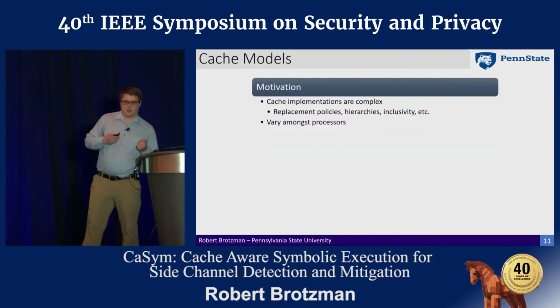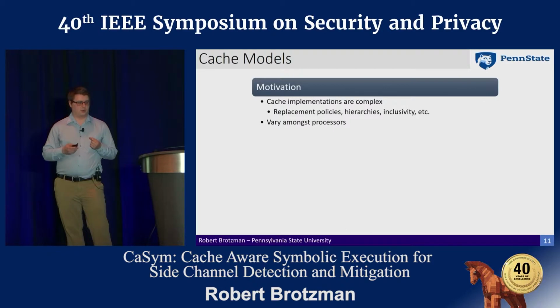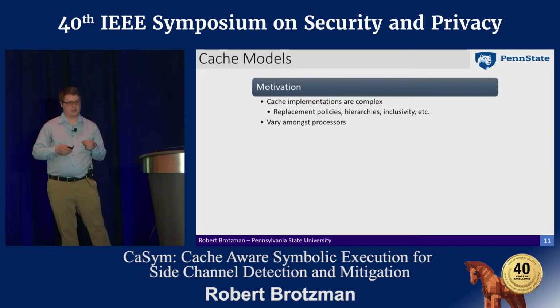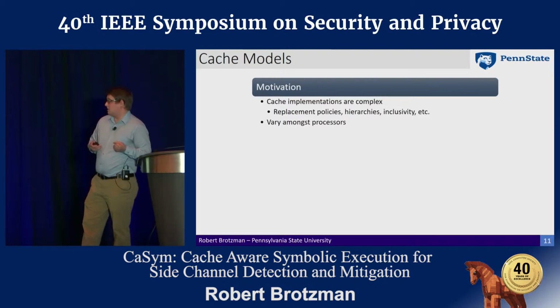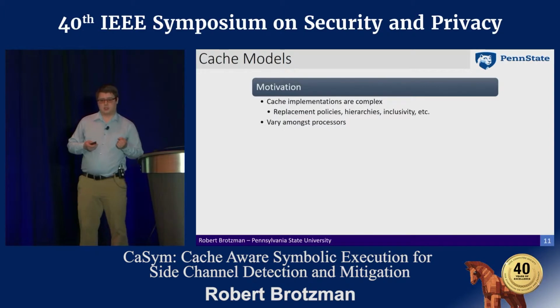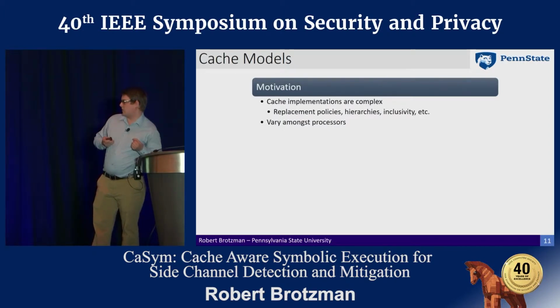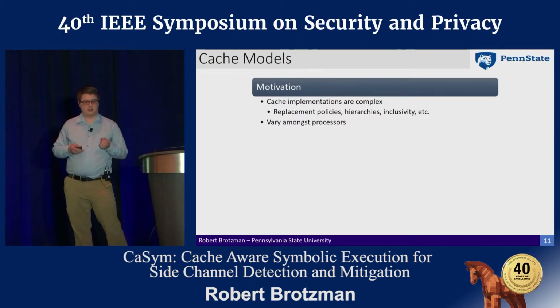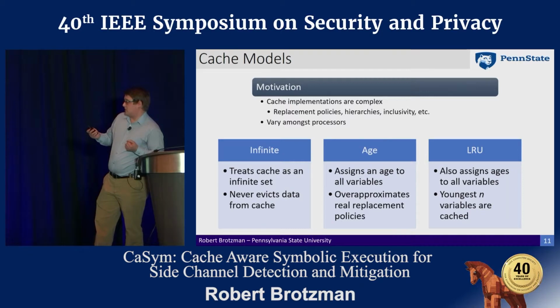The reason we use these cache models to abstract away some of the details is that caches are oftentimes rather complex. The cache hierarchies, the replacement policy, inclusivity, and a lot of these properties vary tremendously, and a lot of times they're not even available to us. A lot of the details are kept private. And even if they were known, they vary amongst many architectures anyways. So we developed these models to apply more generally.